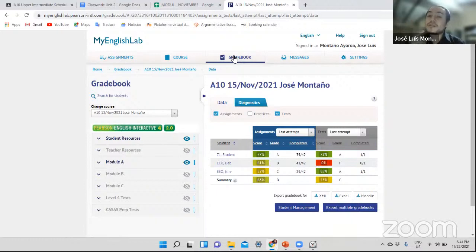So try to take advantage because Pearson is not hard. Everything that we learned and that we are learning in class is going to be part of Pearson. But Pearson also gives you some other elements. My recommendation is that now I'm going to assign the second unit. It's the same.